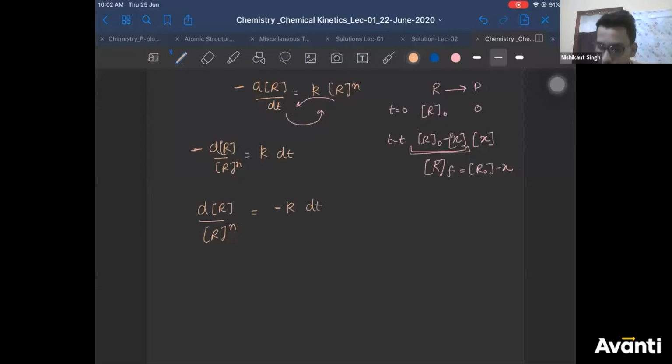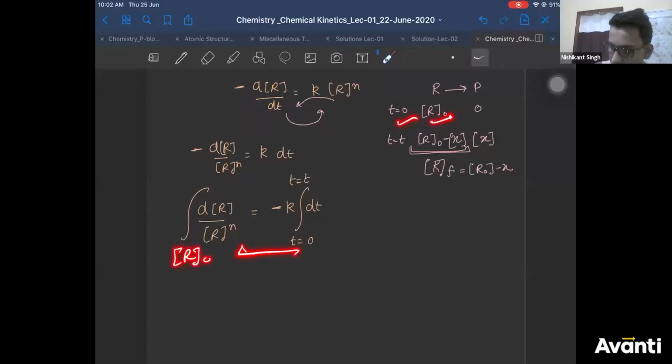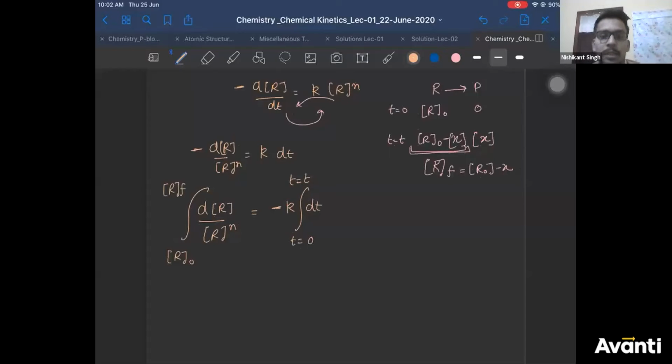Now you integrate on both the sides. Minus k is constant, I'm taking it outside. So if you integrate on both the sides, what will be your integration limits? Time is going from 0 to time t. When time is 0, concentration is R naught. Time is t, concentration is R final. So it is going from 0 to t and R initial to R final. Right? Is this point clear, guys? Any doubt in these steps, please ask.